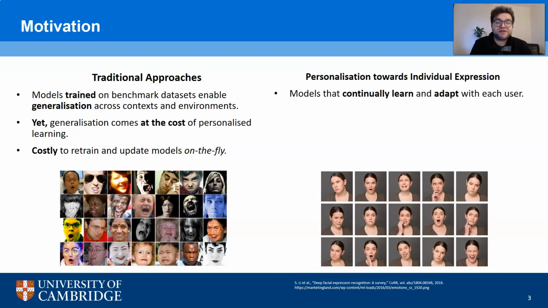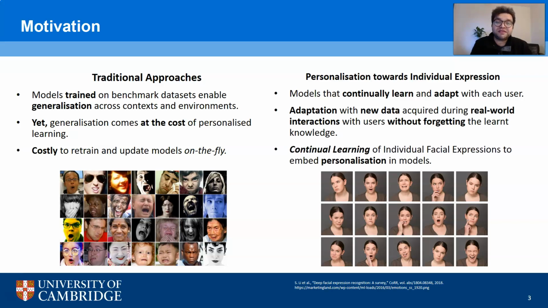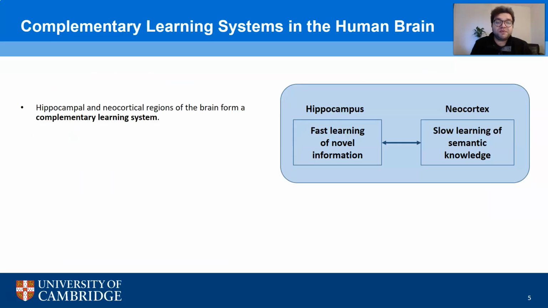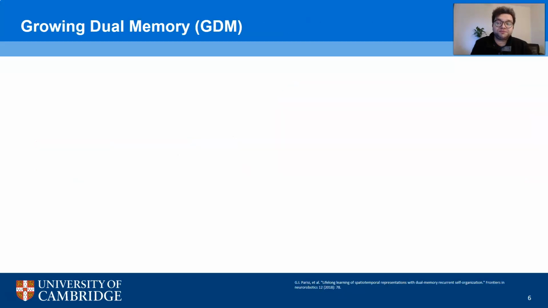Adapting to individual expressions requires models to continually learn with new data while remembering past interactions. Continual learning of an individual's facial expressions can thus enable models to personalize towards different users. Here, we focus on complementary learning systems found in the human brain, where the hippocampus enables an episodic memory of experiences that rapidly adapt to novel learning. These experiences are slowly replayed to the neocortical semantic memory, enabling long-term storage and preservation of knowledge.